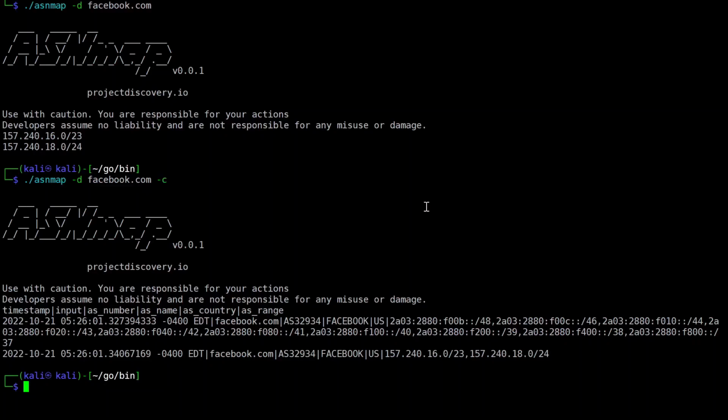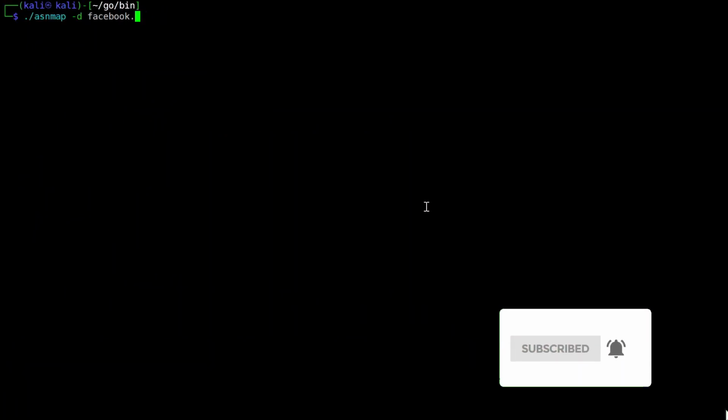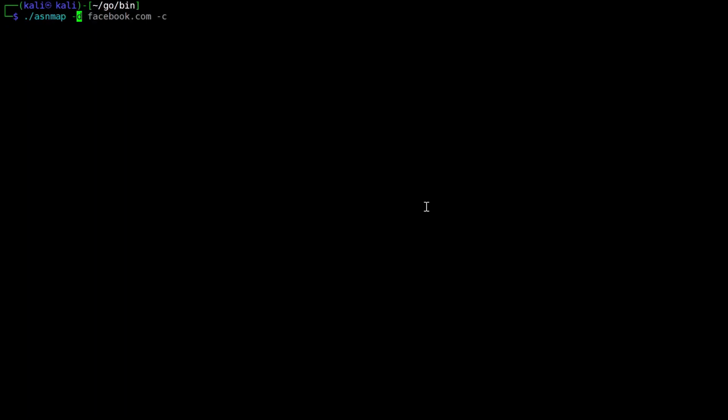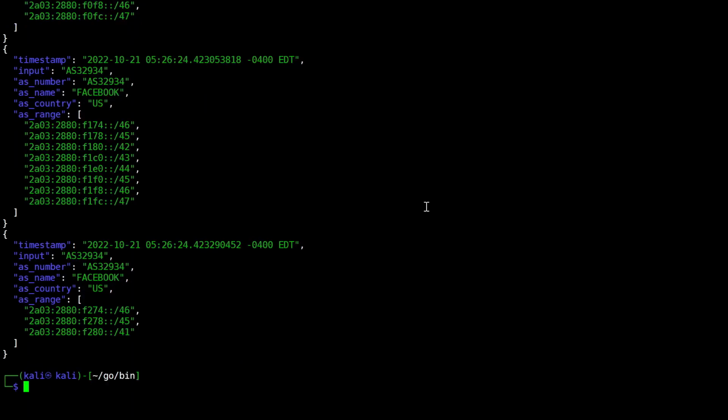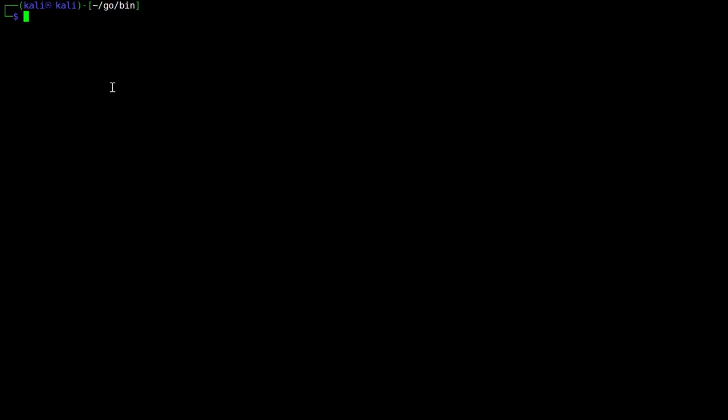with other domains also. Another thing that I would like to show you is by the name of the organization. Like this, you can use org, and mind that whatever in the previous example we saw, the organization AS name is in full caps. So make sure you do the same, because I have tried it with small letters, and it is not working. So let us go with org, that is FACEBOOK. Let us see what we get.